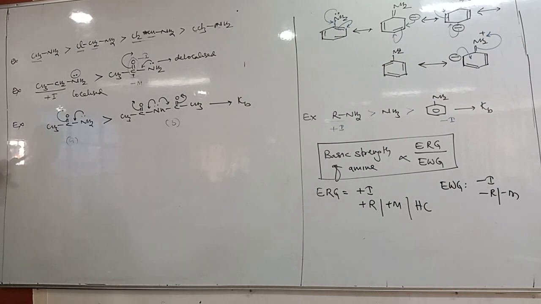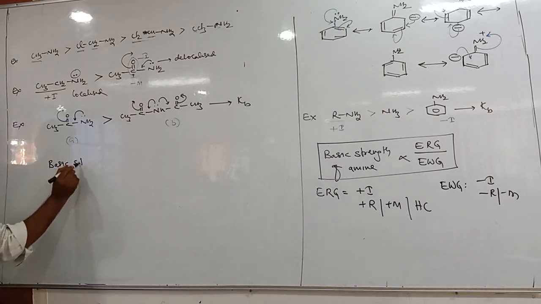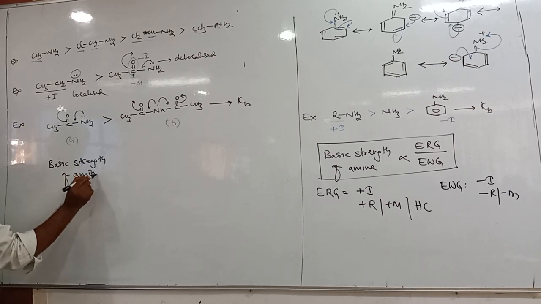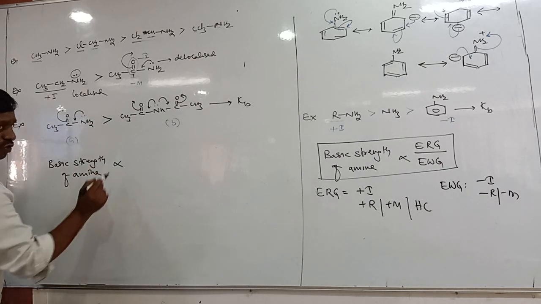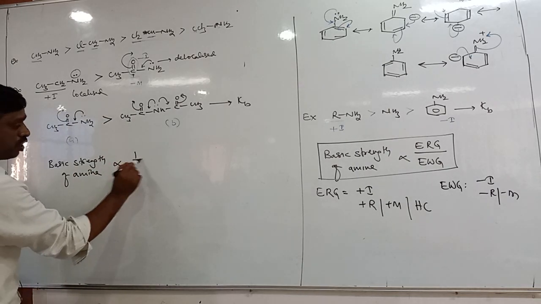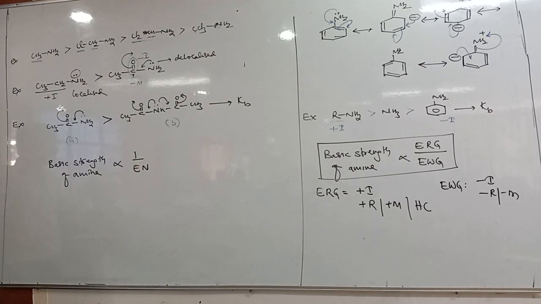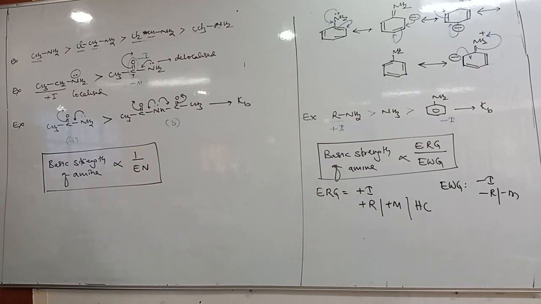Okay, next, basic strength of amine also depends on the electronegativity. Tell me how it is related. Basic strength is inversely proportional to electronegativity, because basic strength is directly proportional to basic nature. When basic strength is directly proportional to donating nature, it should be inversely proportional to electronegativity.